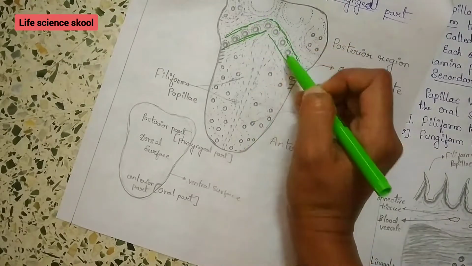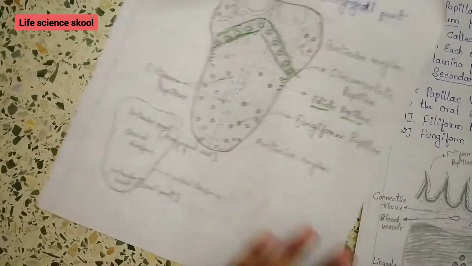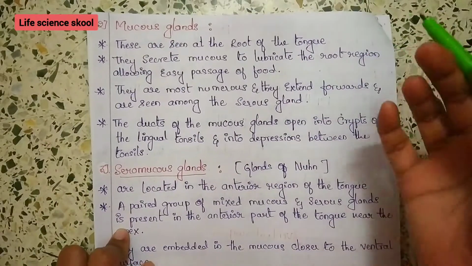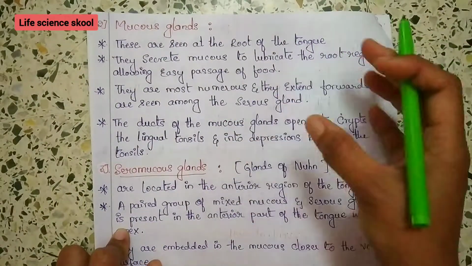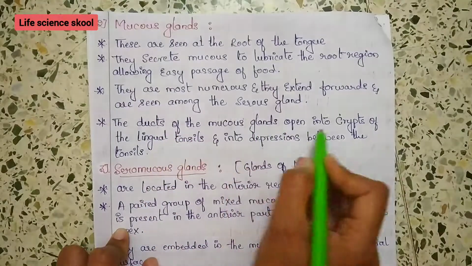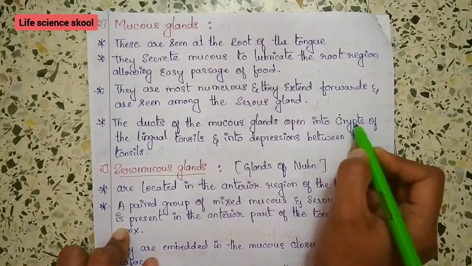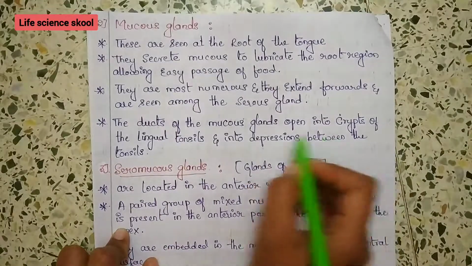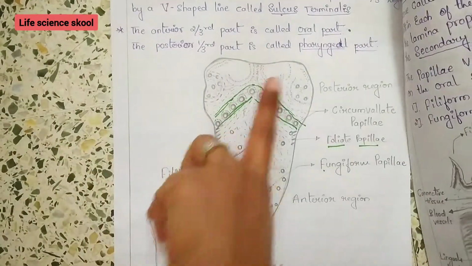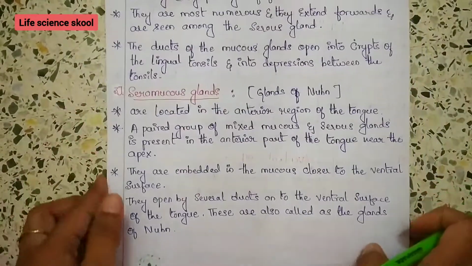They extend forward to this area also, so that helps in the easy passage of the food inside the mouth. And the ducts of the mucous glands open into the crypts, or pits, of the lingual tonsils, and into depressions between the tonsils.